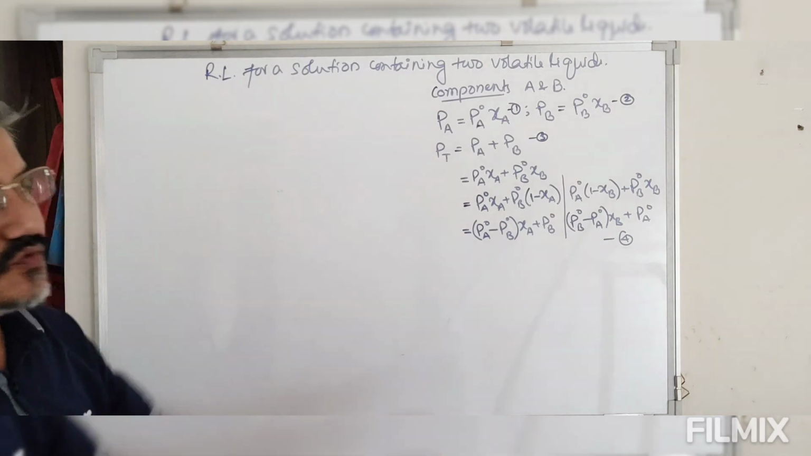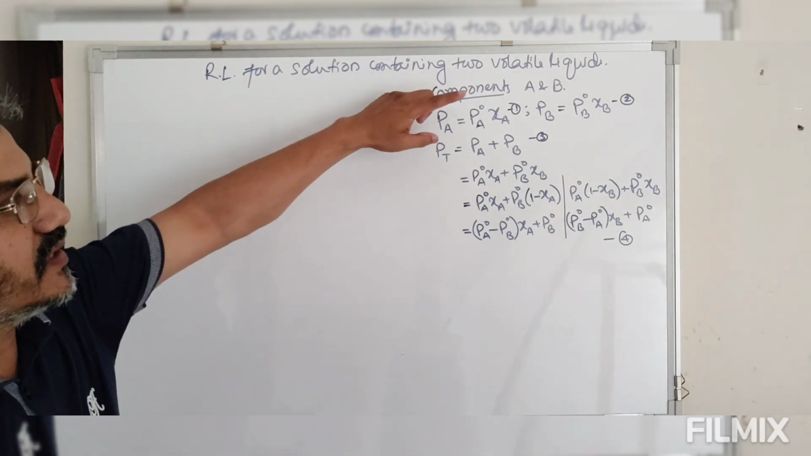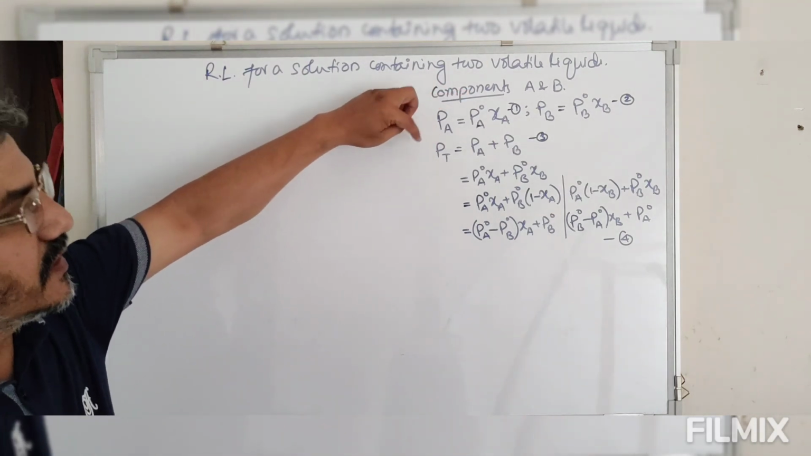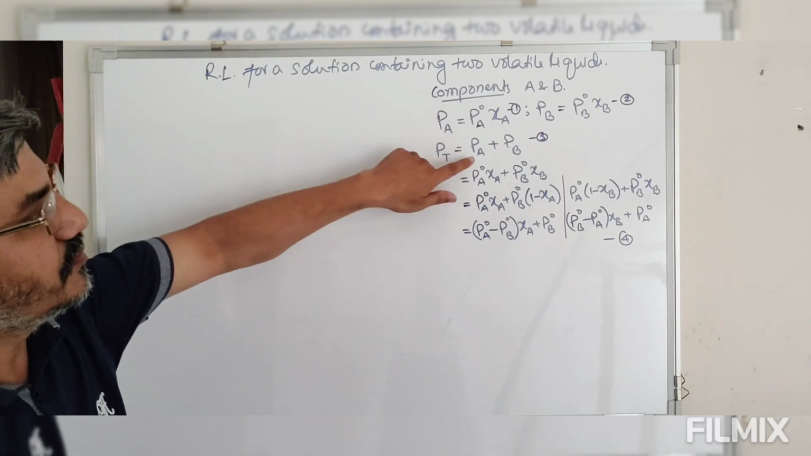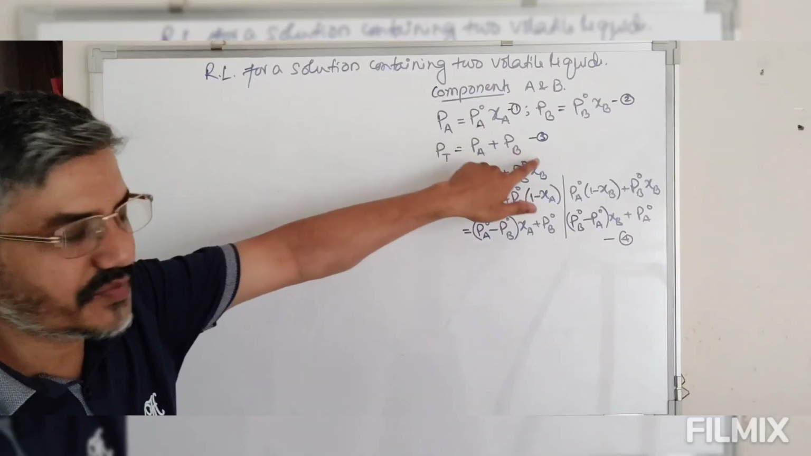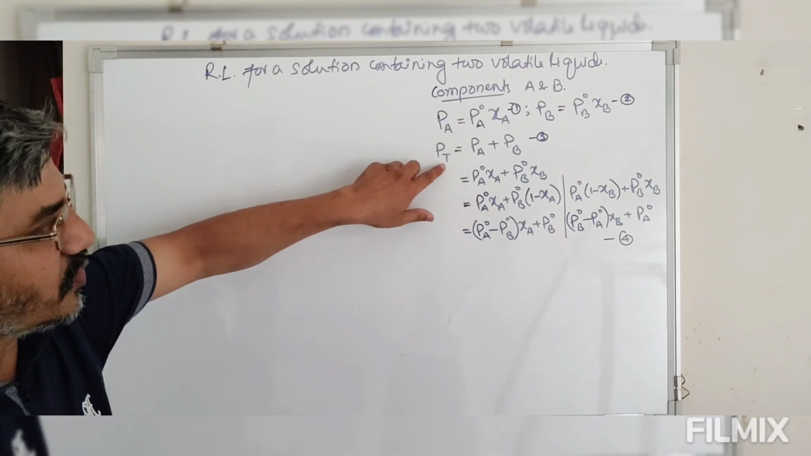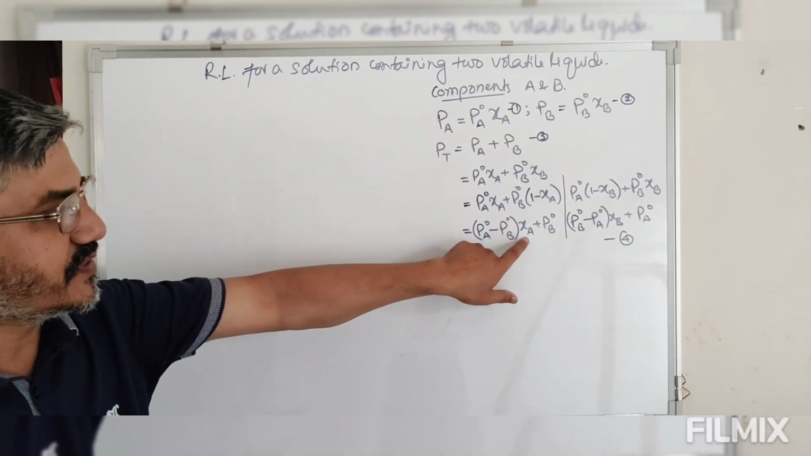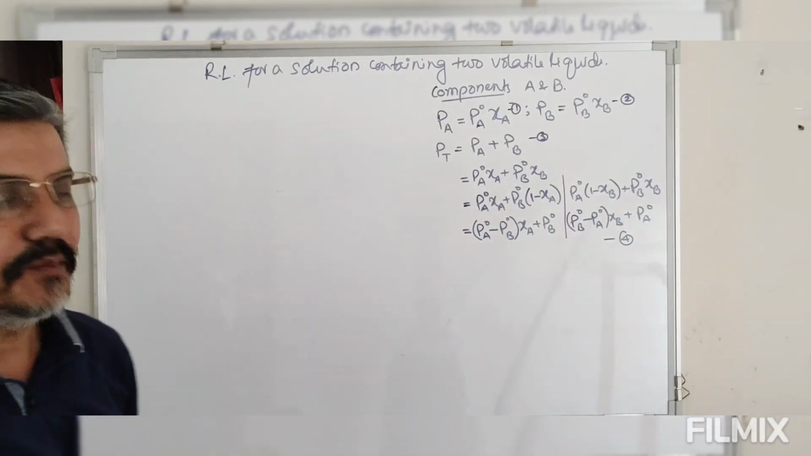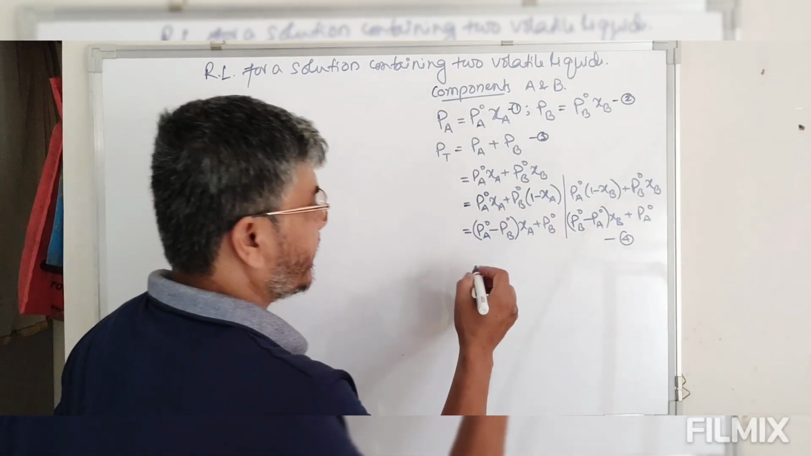So we have these three equations. Individually A and B are following Raoult's law. Then the total pressure is equal to the partial pressure of A plus the vapor pressure of B. So this total pressure is expressed in terms of mole fraction of A or mole fraction of B. What is XA and XB?